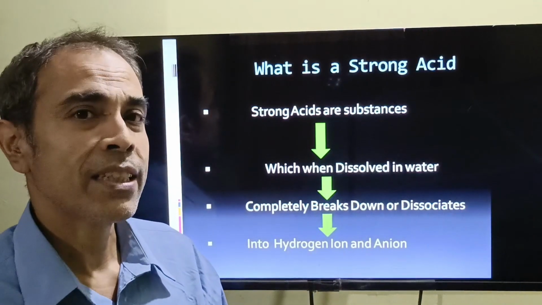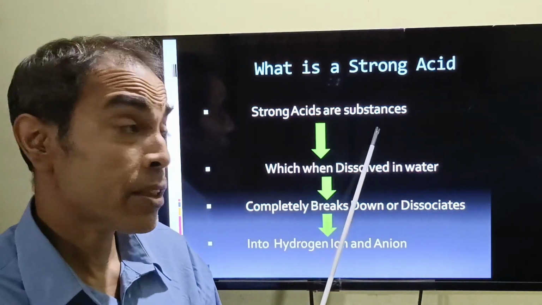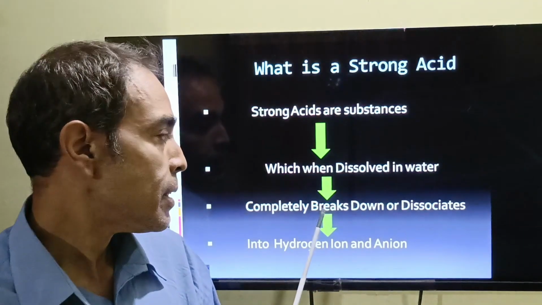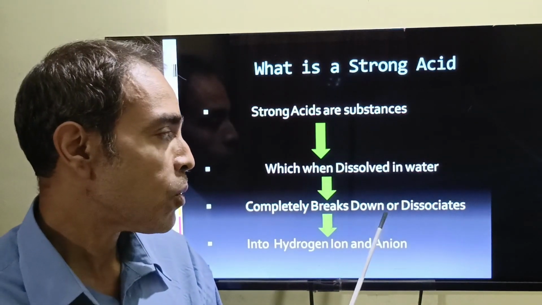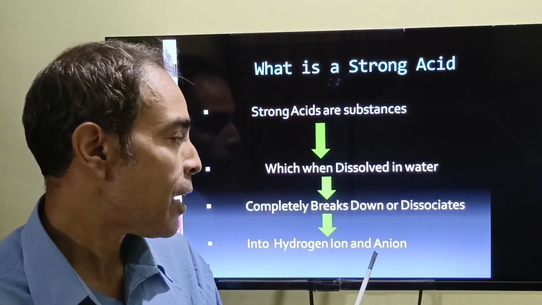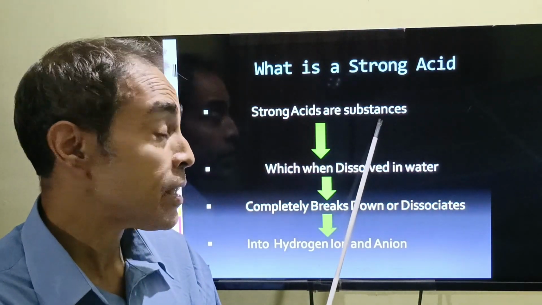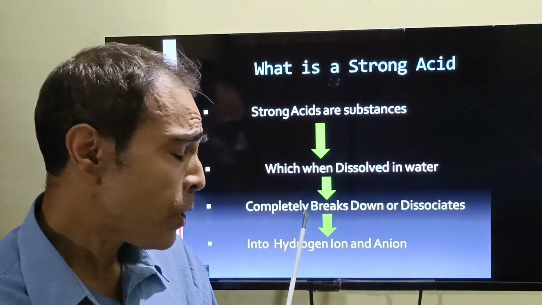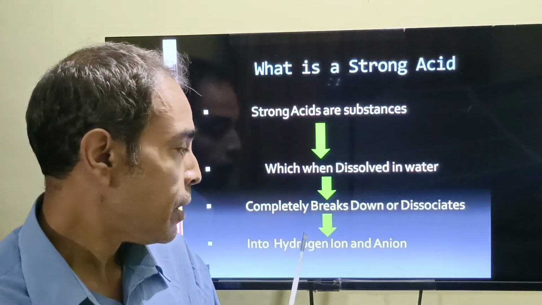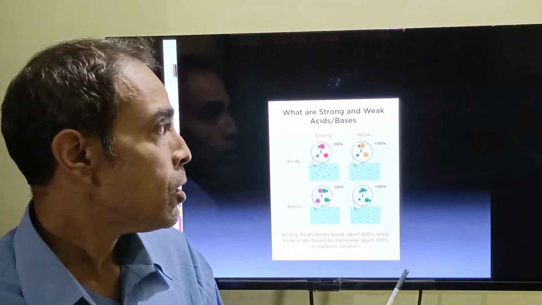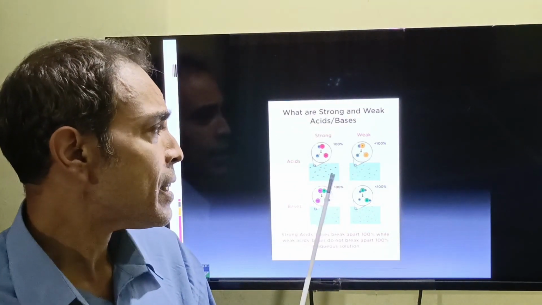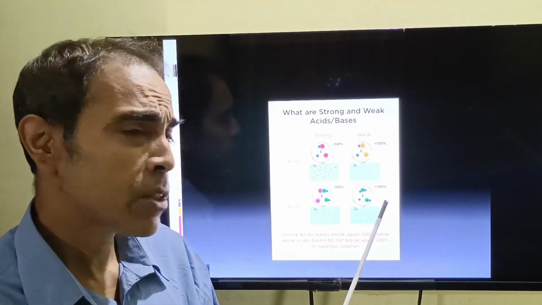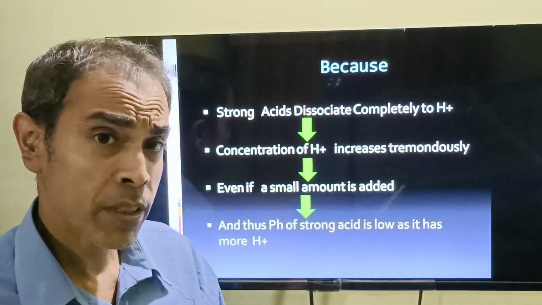So what is a strong acid? Strong acids are substances which, when dissolved in water, completely break down or dissociate into hydrogen ions and anions. Number one is a substance. This has to dissolve in water, and it completely, look at the term, completely breaks down into hydrogen ion and anion. As you see from the chart, the strong acid completely breaks down 100%, but the weak acids and bases break down to less than 100%. I will bring out the concepts.